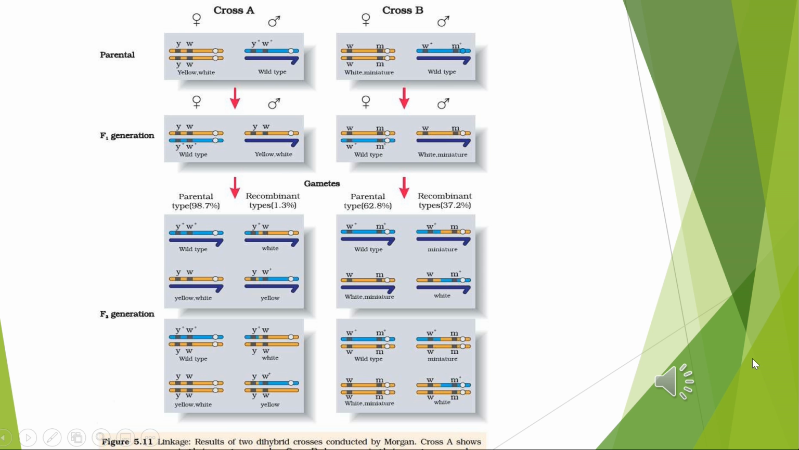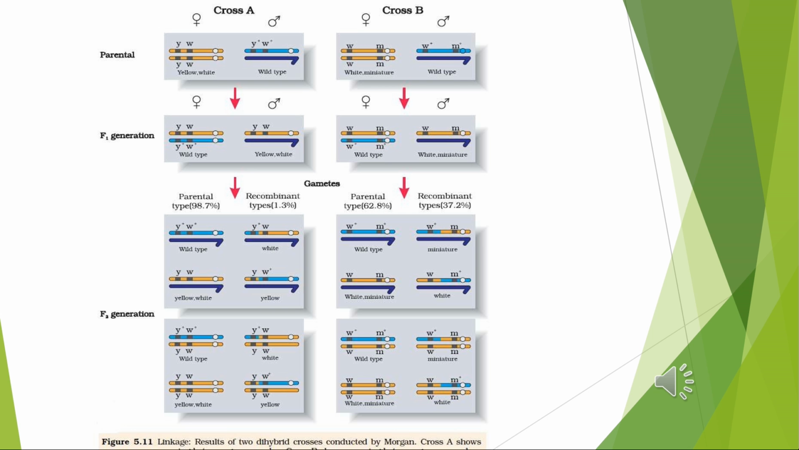This example is showing incomplete linkage, cross A and cross B. Morgan and his group found that even when genes were grouped on the same chromosome, some genes were very tightly linked and show very low recombination, as you can see in the diagram, while others were loosely linked and show high recombination. Results of two hybrid crosses conducted by Morgan are briefly given.